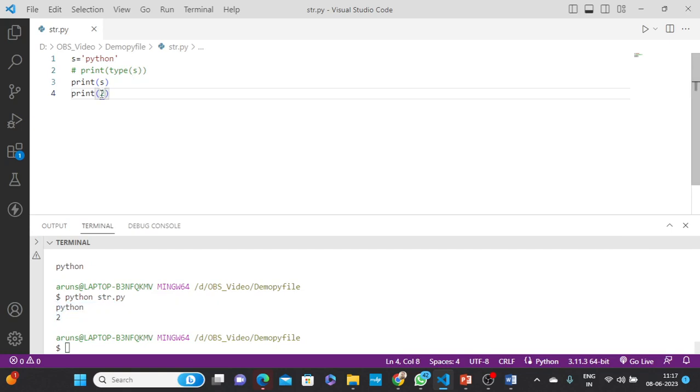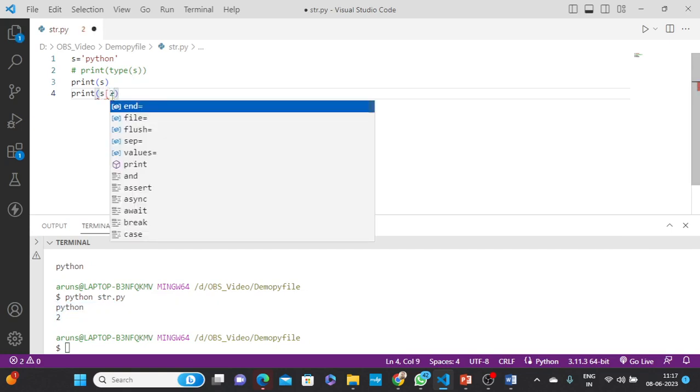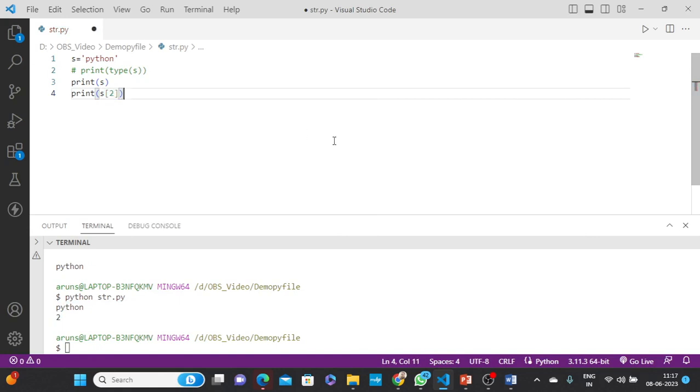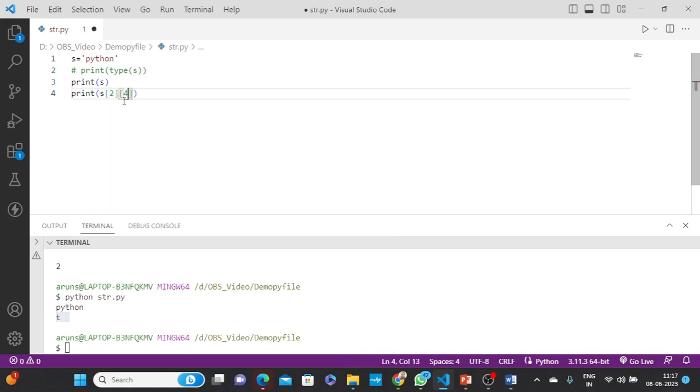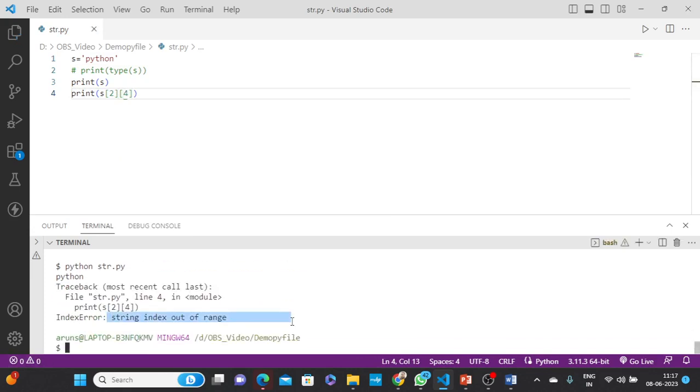Sorry, inside the square bracket you can pass that index. I was just passing it wrongly. Let's see, you can get that particular t. In this way you can index, but you can pass only a single index. If you try multiple indexes at a time, like a fourth index, it's not possible, only a single index. You can see the index is out of range. So, okay, that's fine.